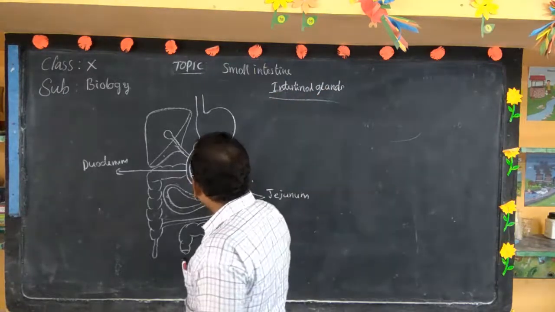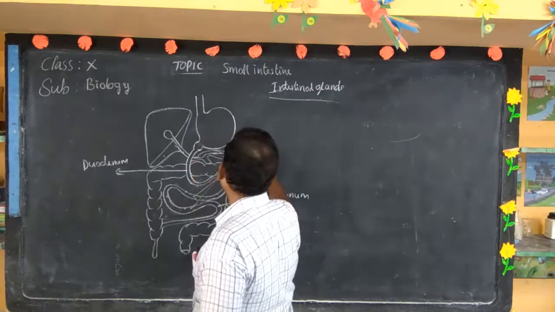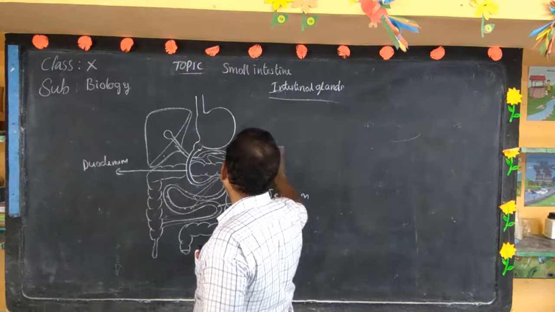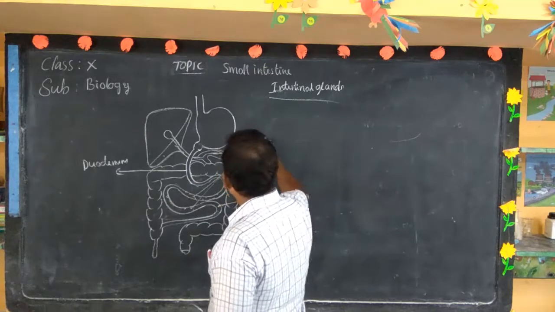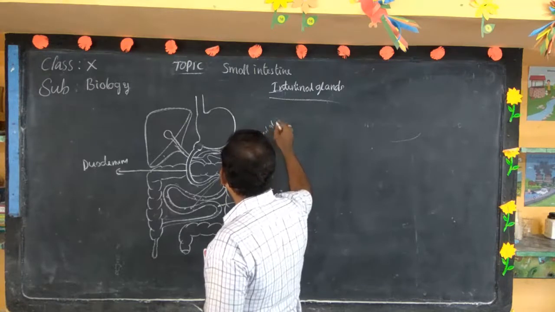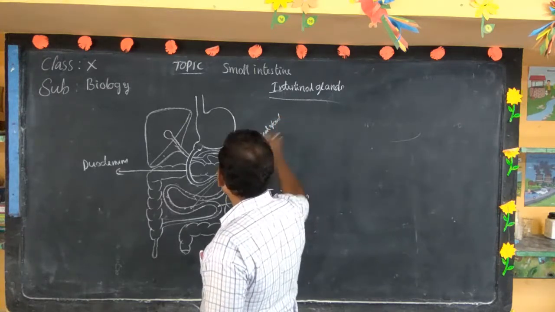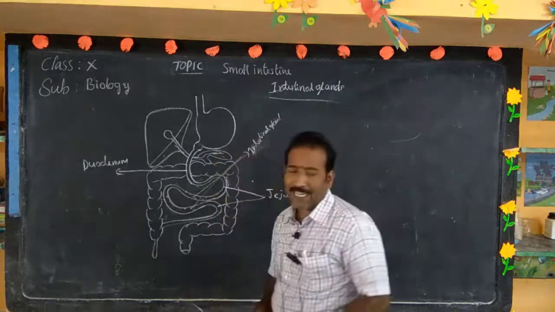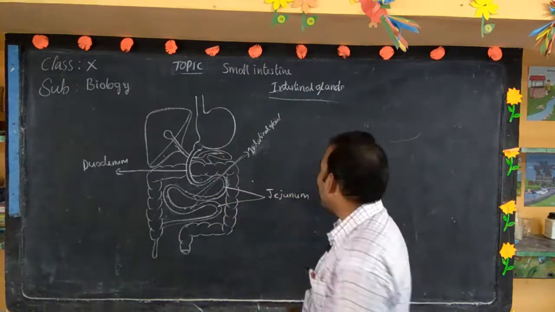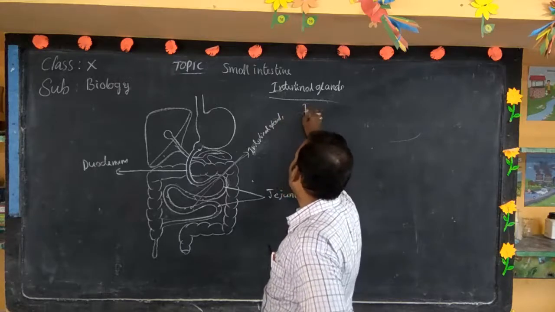The digestive glands that are present in the small intestine are called intestinal glands. These intestinal glands produce the digestive juice called intestinal juice.